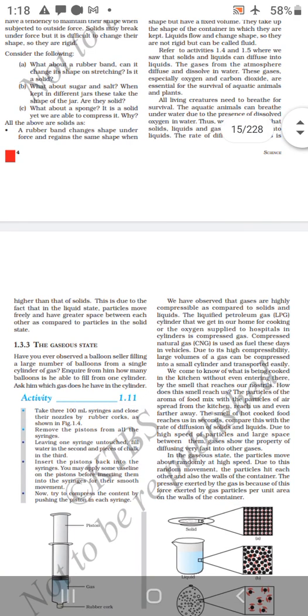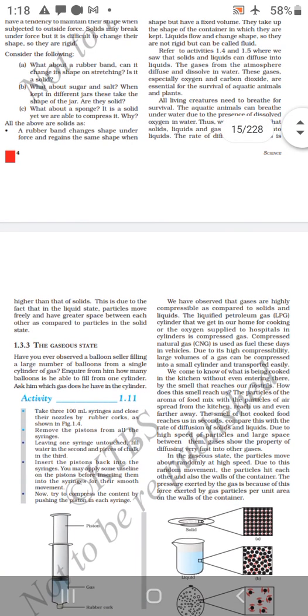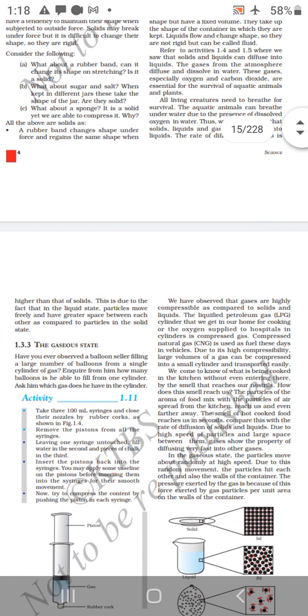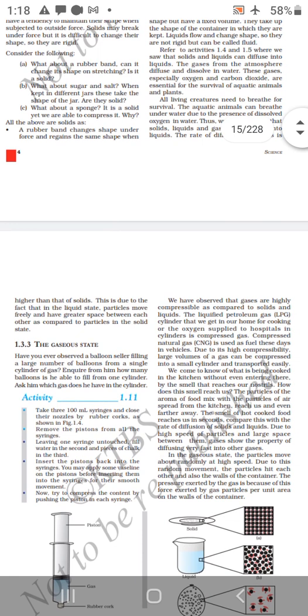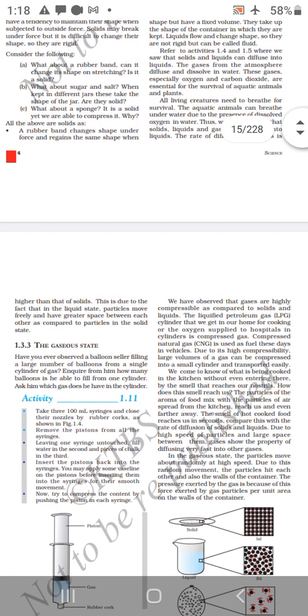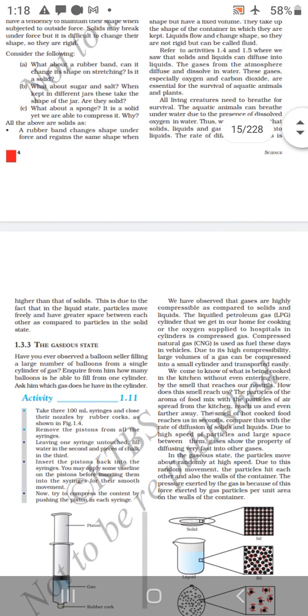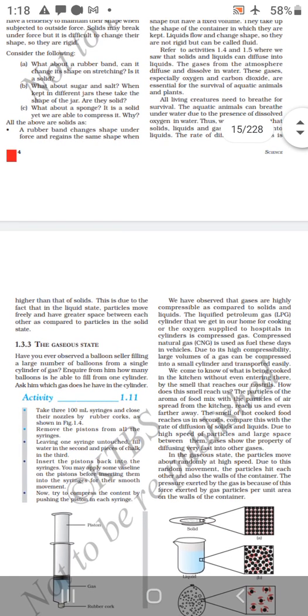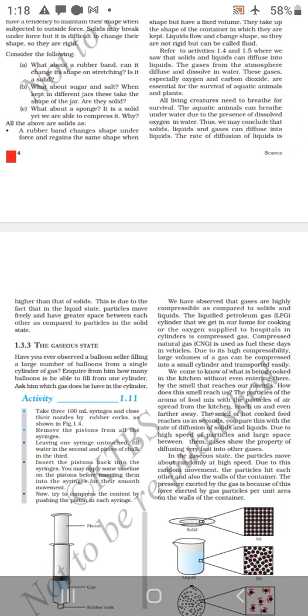We come to know what is being cooked in the kitchen without even entering there, by the smell that reaches our nostrils. How does this smell reach us? The particles of aroma of food mix with the particles of air and spread from the kitchen and reach even farther away. The smell of hot cooked food reaches us in seconds, compared with the rate of diffusion of solids and liquids.